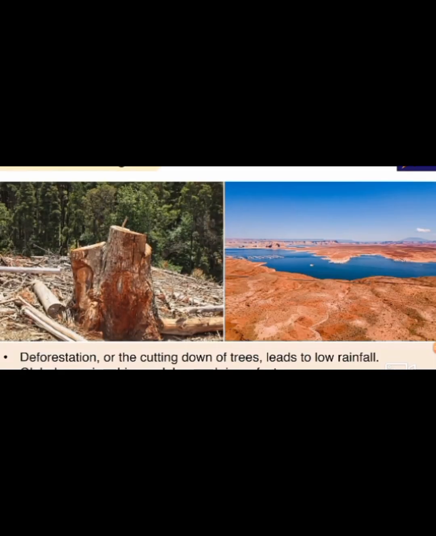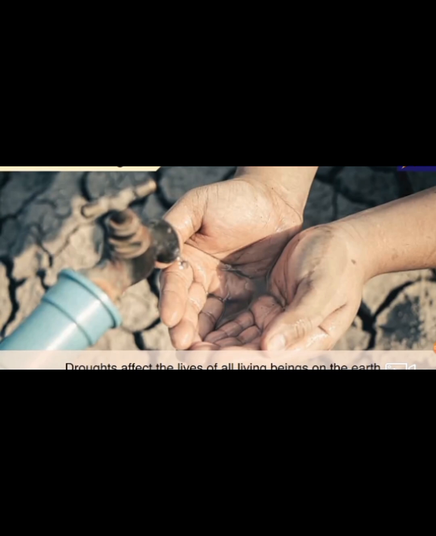Deforestation, or the cutting down of trees to clear space, affects the natural water cycle in nature. This leads to very low rainfall in any area. Global warming dries up lakes and rivers faster, leading to droughts. Many activities that require water, such as drinking, cooking, bathing, and washing, are affected due to the shortage of water.